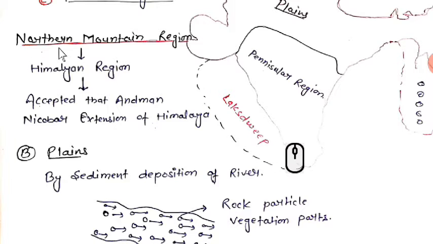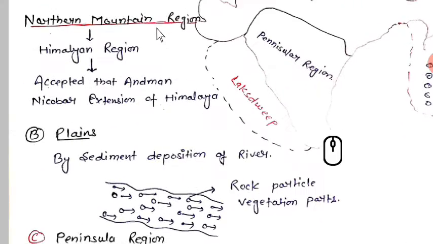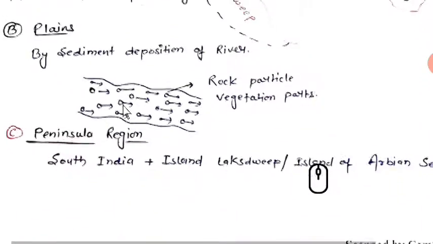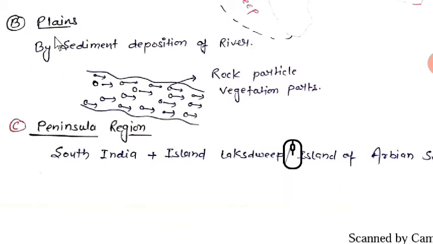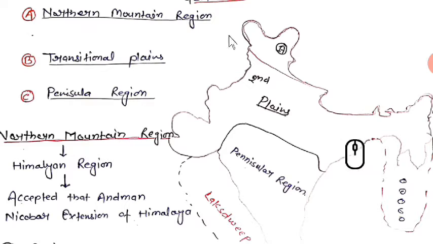Let's go forward to the Northern mountain region. Northern mountain regions are also called Himalayan regions, and there we have the Andaman and Nicobar Islands, an extension of the Himalaya. Wait one second. Northern mountain regions are located here, right? So here we have the Himalayan region and the Andaman and Nicobar Islands.